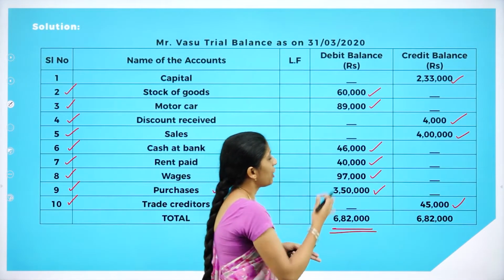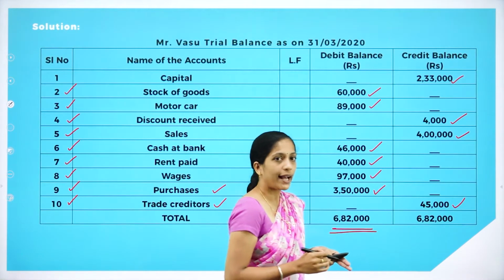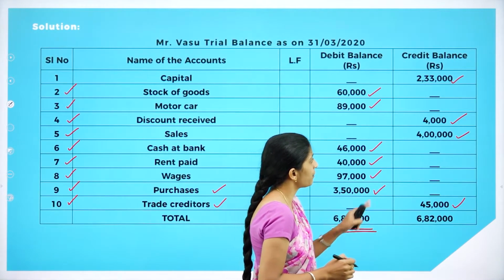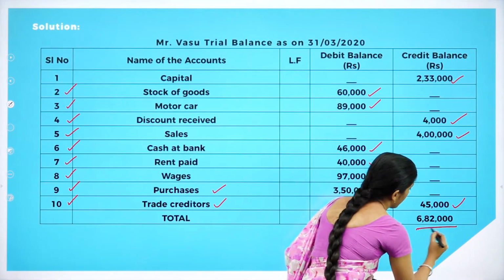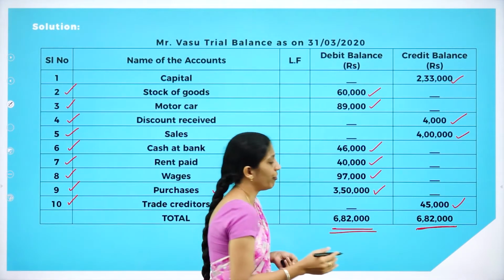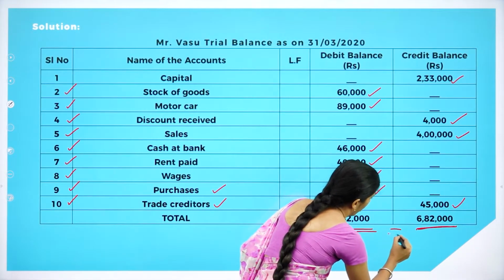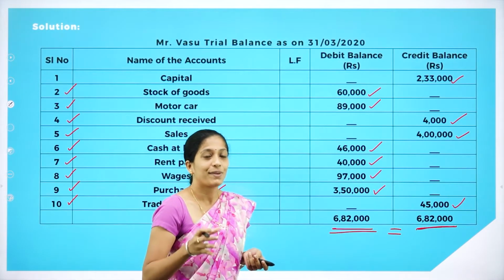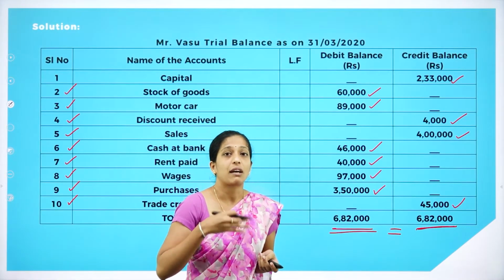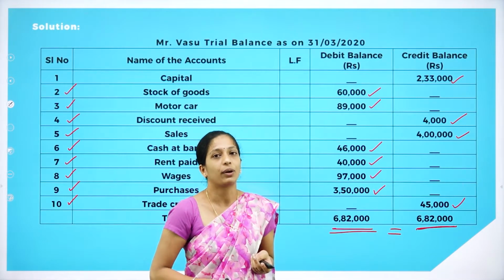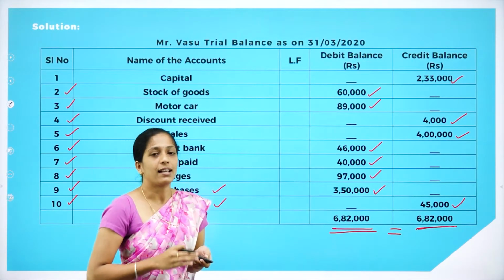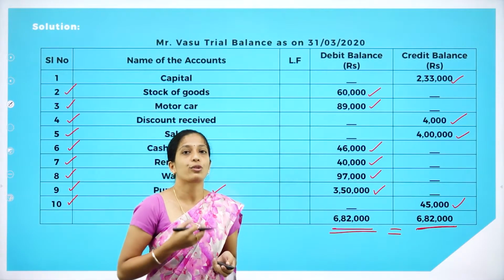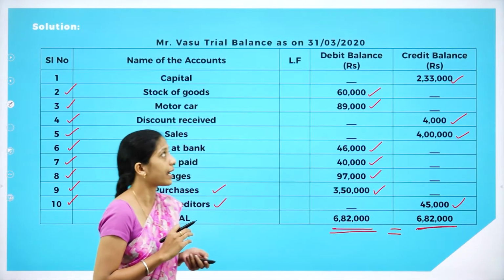6,82,000. Now if you add the credit side, it is 2,33,000 plus 4,000 plus 4 lakh plus 45,000. So you'll get 6,82,000. So the total of debit balance is equal to the total of credit balance. It means that whatever transactions I have given in the question are accurate. So this is how we are going to prepare a trial balance. So why is a trial balance prepared? In order to check the accuracy of accounts.